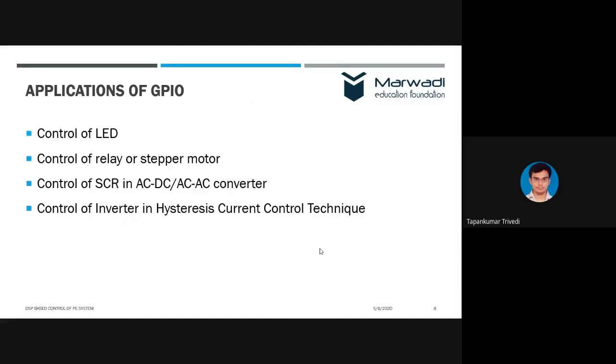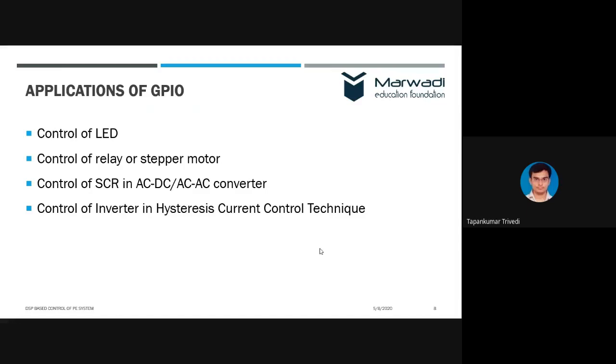What can be the applications of general purpose input output in this controller? One, we can control an indicator LED. This is not the LED as we think. It is not an LED light or lamp, but it is actually the indicator LED. So we can control the indicator LED just to show whether a particular function is working or not. Second, we can use this to control a relay or a stepper motor. Of course, this controller is not designed for a stepper motor, but anyway, we can use it, right?